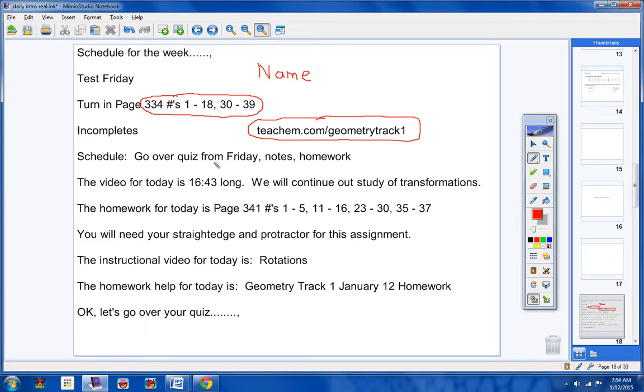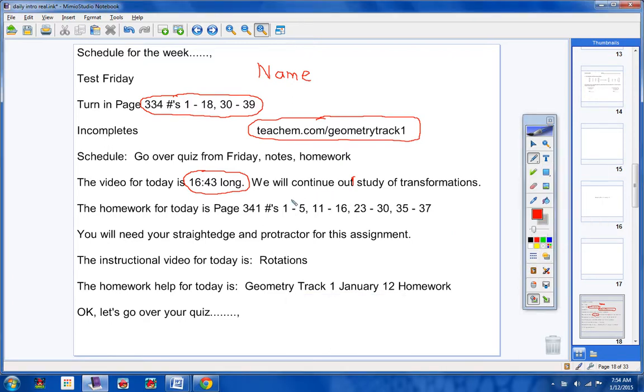Today we are going to go over your quiz, then take notes, then look at homework, okay? The video today is short, but it's not easy. It is actually pretty tough to understand. Take real good notes and have Mrs. Gallant rewind if you need to, but make sure you're prepared for this. Let's see. We will continue our study of transformations today.